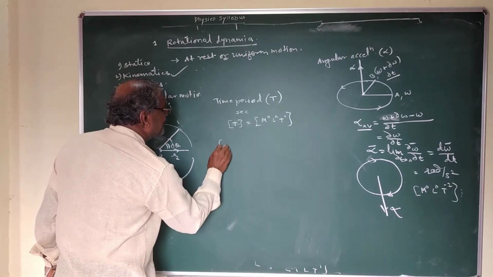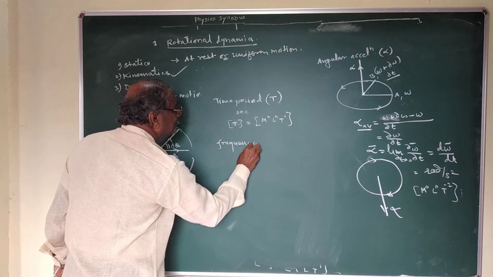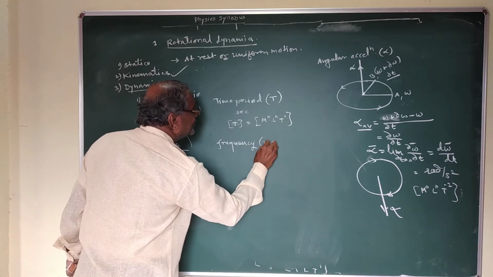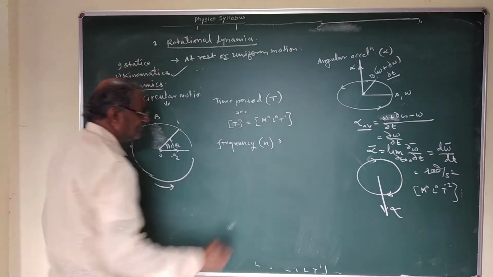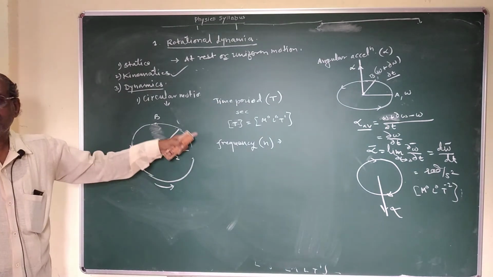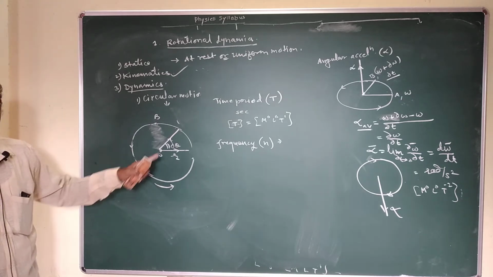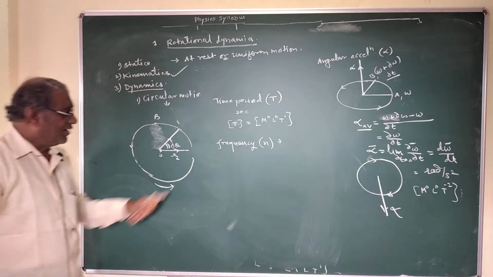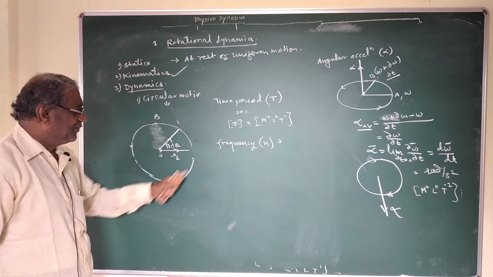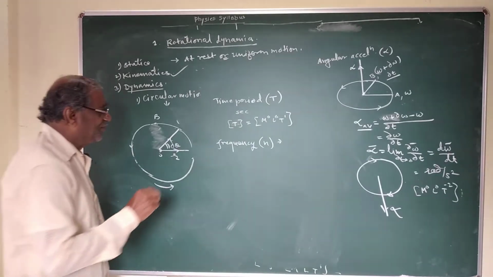Next term is frequency. Symbol is N. The total number of revolutions completed by a particle per unit time is called the frequency of revolution. The number of revolutions completed by the particle in 1 second is called the frequency of revolution.